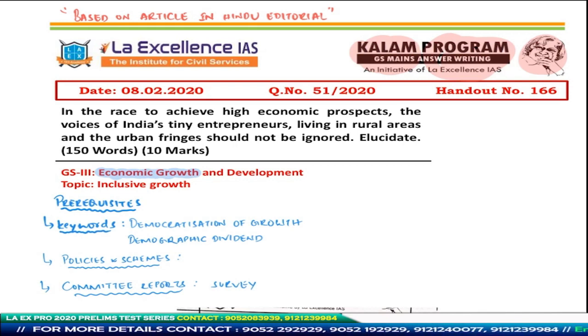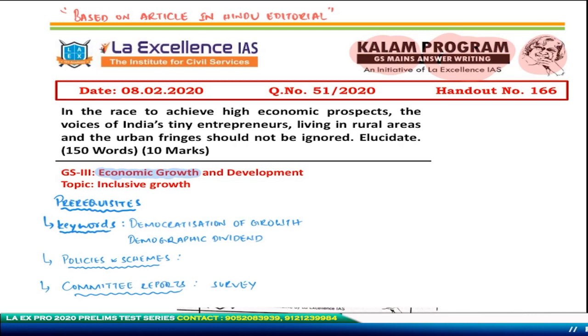Now I'll move forward and read out the question for y'all, and once I do that, we will be able to evolve the subheadings that we do under the introduction, body, and the conclusion format. So what is the question? In the race to achieve high economic prospects, the voices of India's tiny entrepreneurs living in rural areas and the urban fringes should not be ignored. Elucidate.